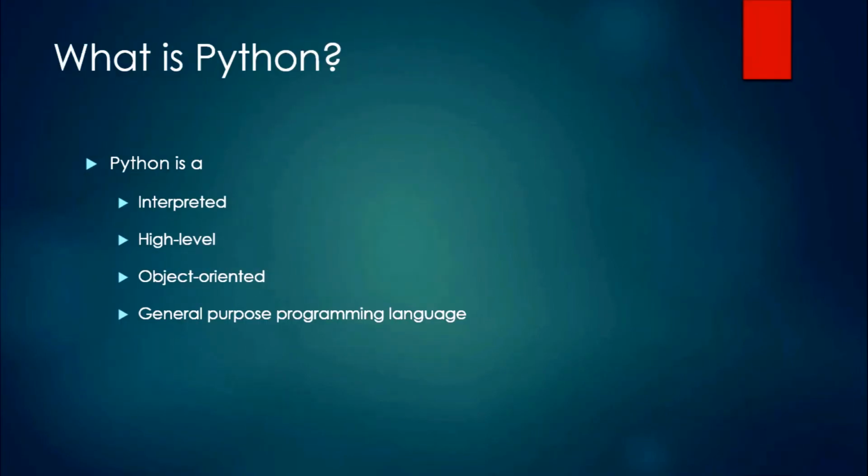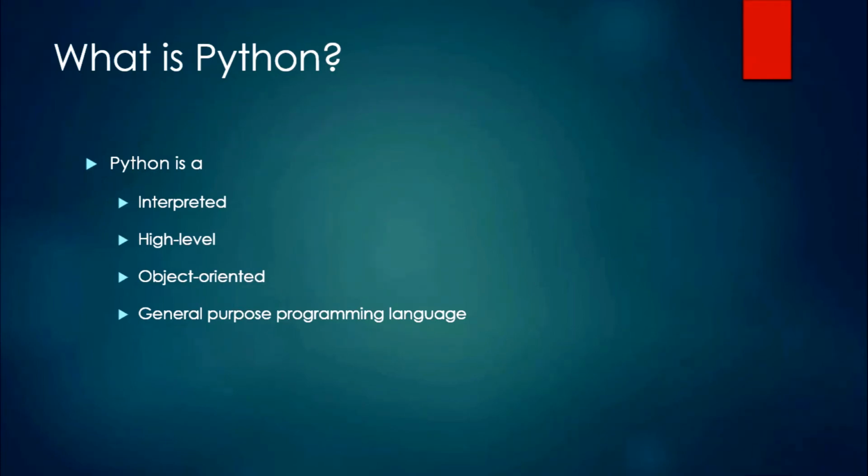Python is currently one of the most popular programming languages in the world with more than 8 million active developers. In technical terms, Python is an interpreted, high-level, object-oriented, general-purpose programming language. We need to know why it is called that. Interpreted comes from translator, where a translator is a program that converts high-level language to machine language.